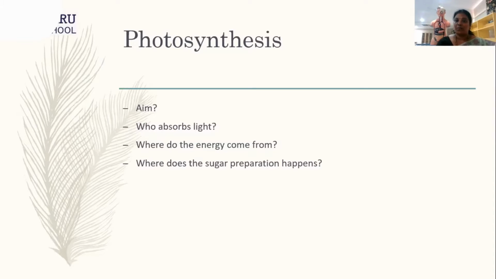So as we know, the aim is to prepare the sugar and give out the waste product like oxygen, which is sent out through the stomata. Now, who absorbs light? We have just gone through the chloroplast structure, wherein we saw that there are certain pigments inside the chloroplast which absorb the light. In detail, we will see how it is absorbed. Now, where does this energy come from? And where does this sugar preparation actually happen is what we'll be seeing today.